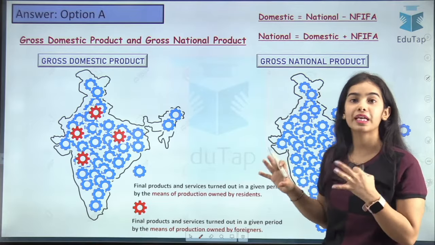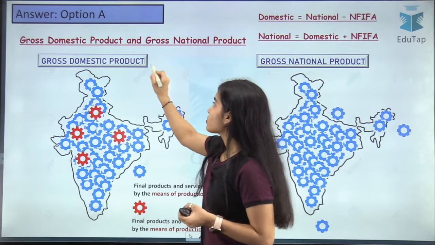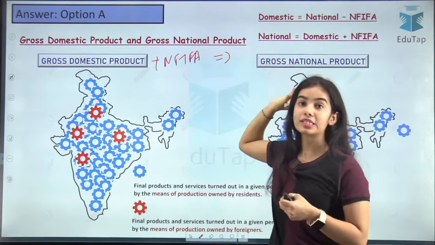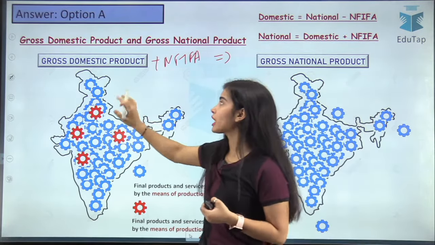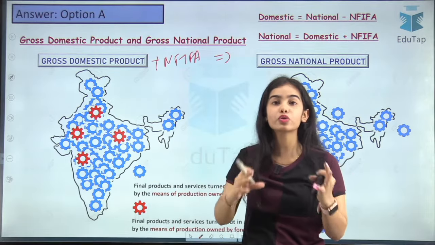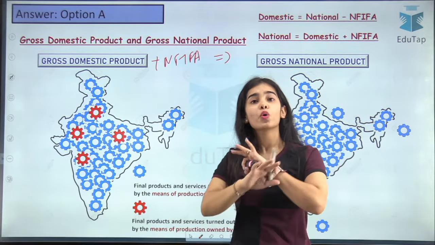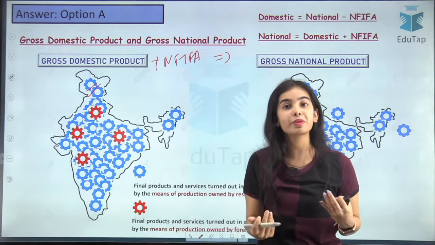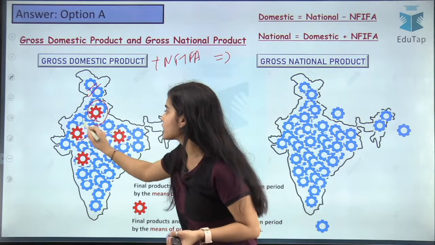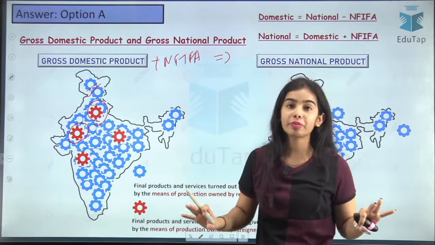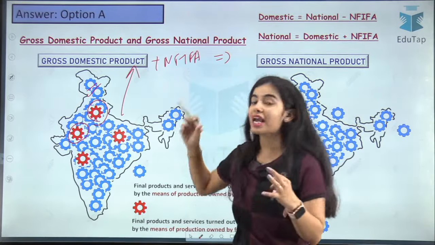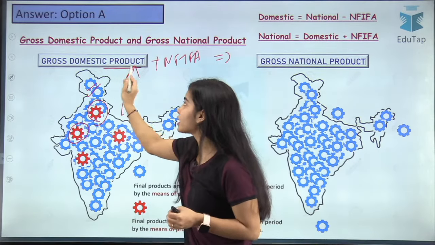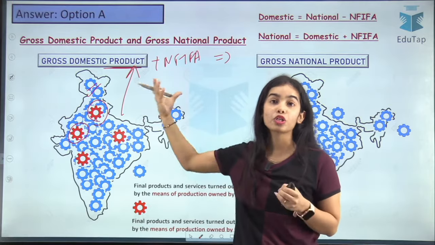Let's understand the GDP and GNP a little better. For the gross domestic product, we have to add the net factor income from abroad to make the gross national product. Now what is gross domestic product? It is whatever is being produced in the domestic territory of the country, whoever is producing it. Indians are producing it, the normal residents of our country are producing it, or some foreigner is producing it. There is no distinction between that. Only the production should be happening in the domestic territory of our country. So that gets included in the gross domestic product.